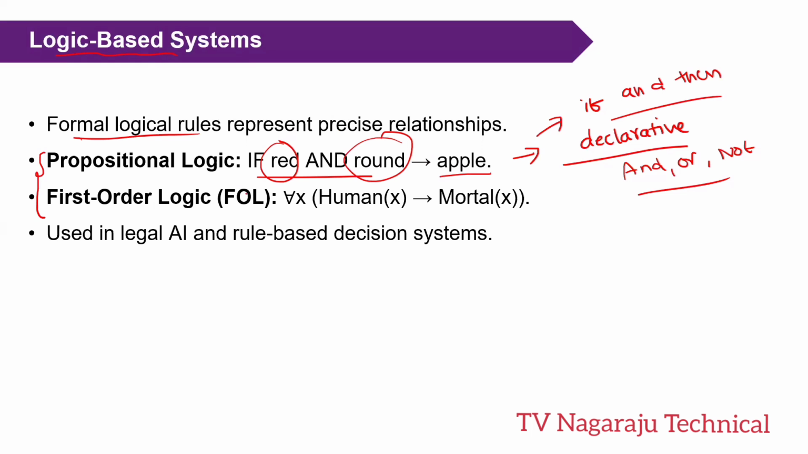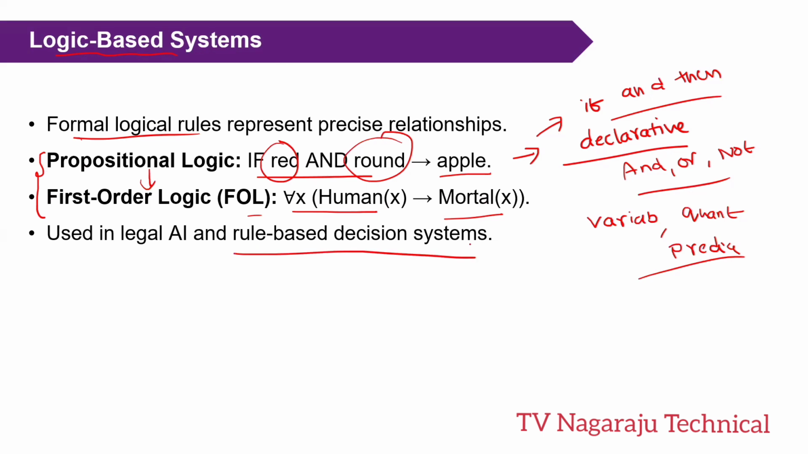But coming to first order logic, it extends propositional logic by introducing variables, quantifiers and predicates also. Okay. So for all humans, mortal, what is the meaning? All humans are mortal. You got it? Depending upon the requirement, whether you are using propositional logic or predicate logic, it is mainly used in rule-based decision systems. That is the logic-based system.